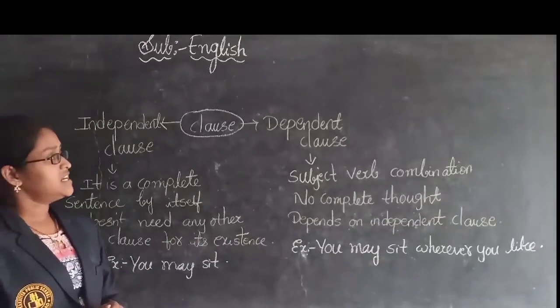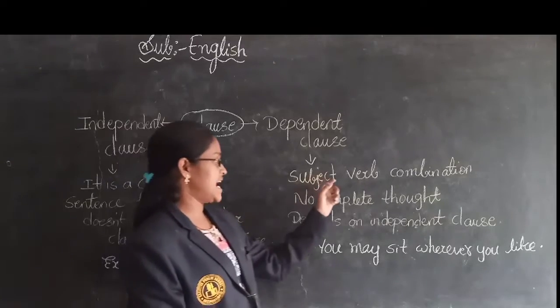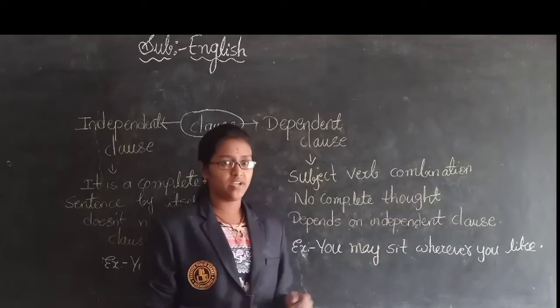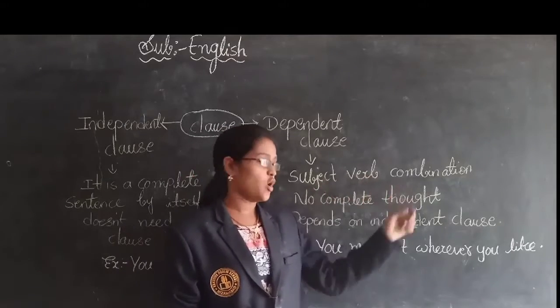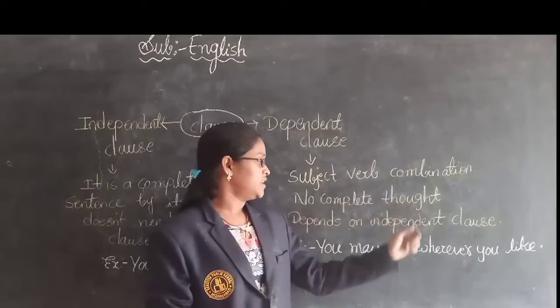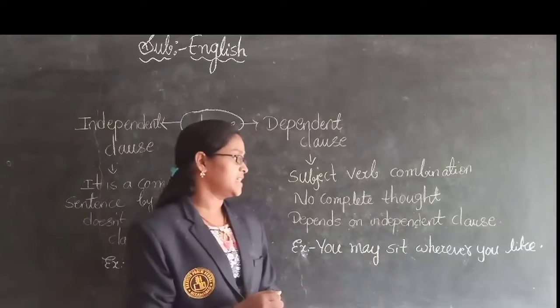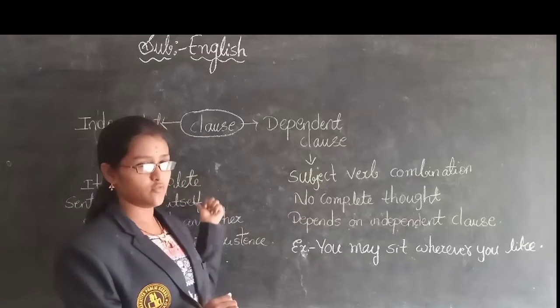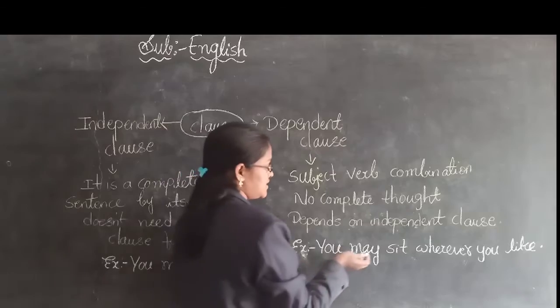Next, coming to the dependent clause. So what is a dependent clause? It has a subject and verb combination but no complete thought. It depends on an independent clause. A dependent clause depends on what? An independent clause.